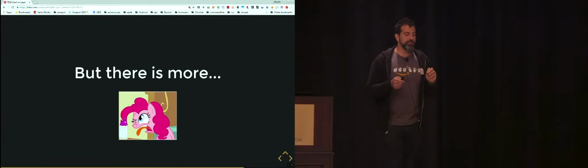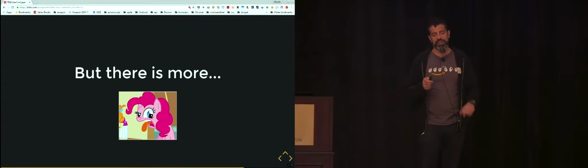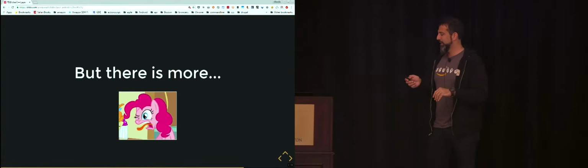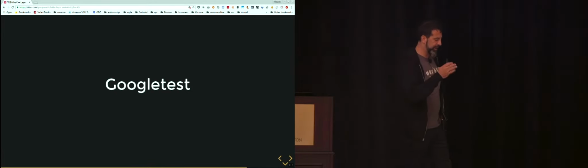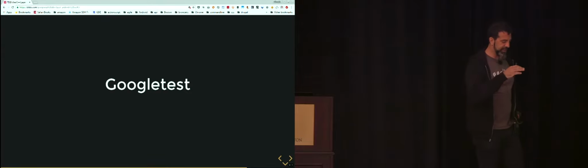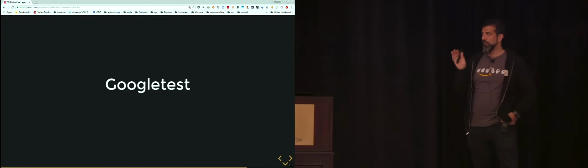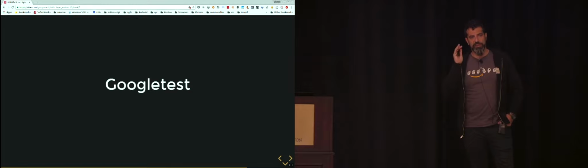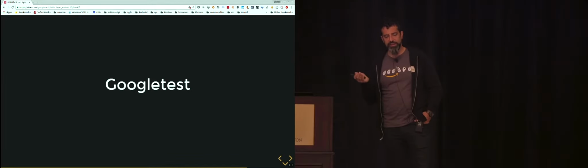But there is more. There are still problems. Also this one is a case where we have a C++ layer that is simple enough. There are more complex scenarios where we should start to think about how we really want to keep the boundaries of our applications separated. In fact, we said at the beginning, we have Android, we have JNI, and we have the C++ layer, the native layer.